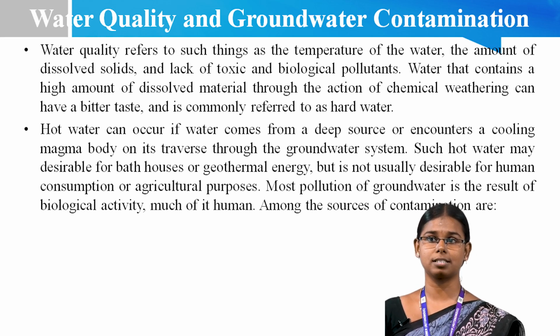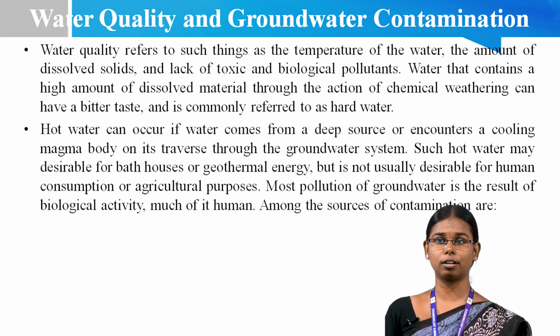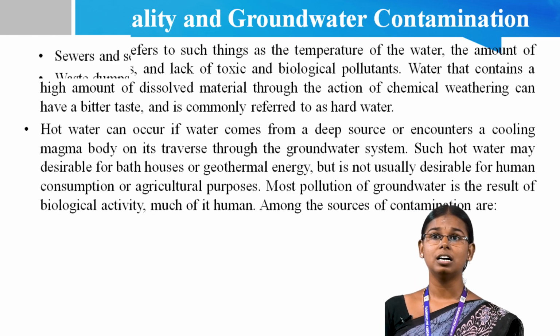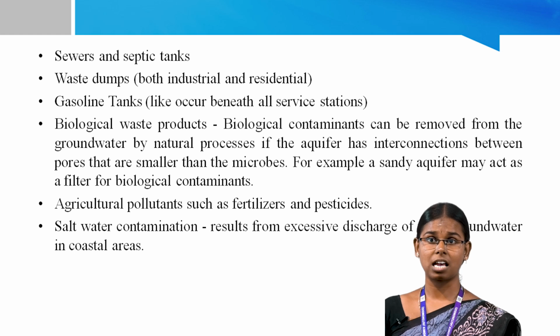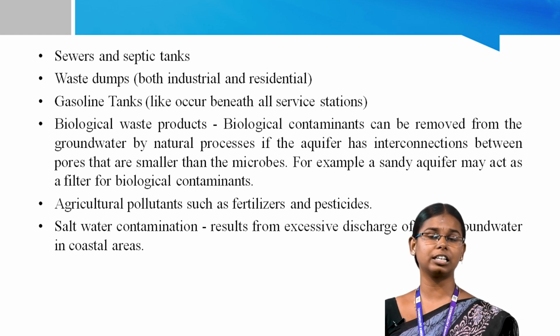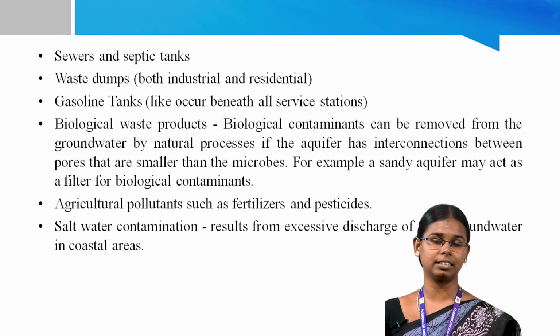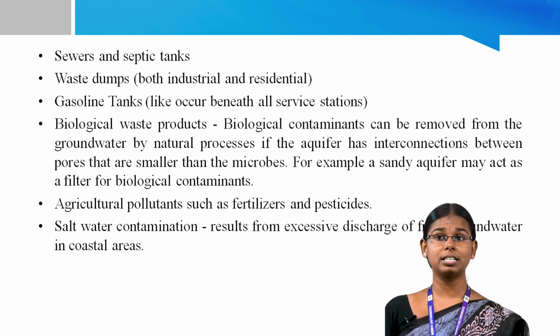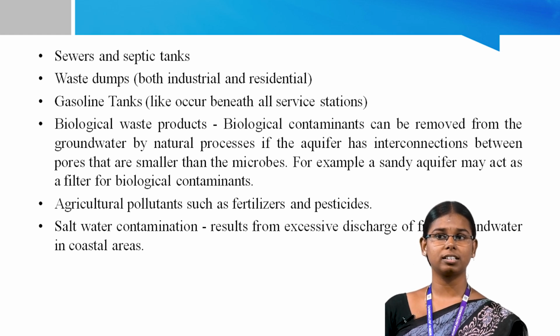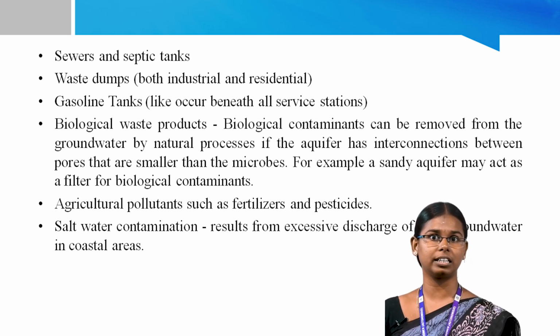Most pollution of groundwater is the result of biological activity, much of it human. Among the sources of contamination are septic tanks, waste tanks, gasoline tanks, and biological waste products. Biological contamination can be removed from the groundwater by natural processes if the aquifer has interconnections between the pores that are smaller than the microbes. For example, sandy aquifers may act as a filter of biological contamination. Aquifer pollutants include fertilizer and pesticides. Saltwater contamination results from the excessive withdrawal of fresh groundwater in coastal regions.